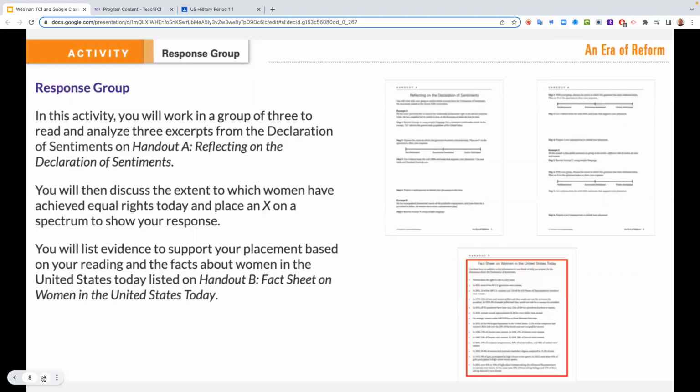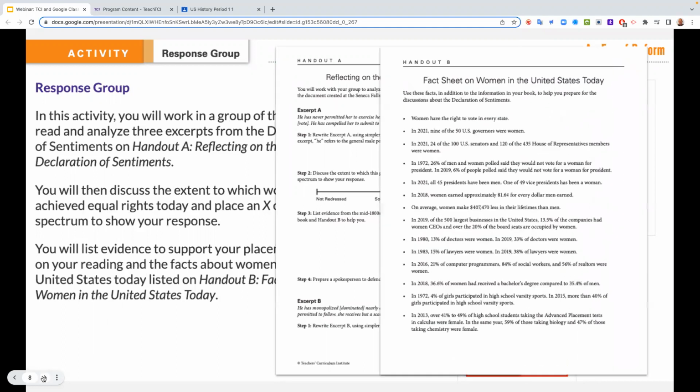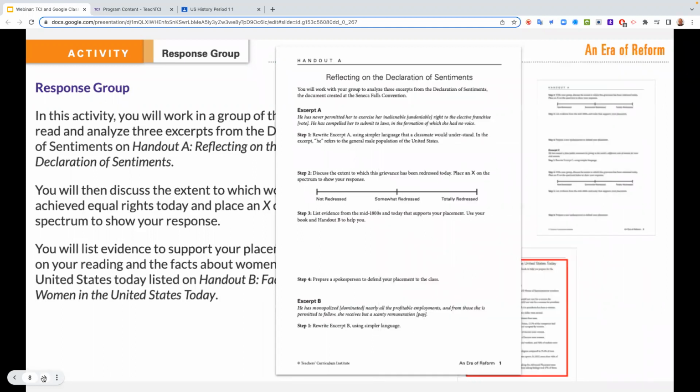This particular lesson has some handouts as well. Students get a fact sheet where they break down the Declaration of Sentiments so that they can reword it in today's language and understand it. So they make sure they know what it is. And then they have to look at information on today and decide how much those grievances from the Declaration of Sentiments from the Seneca Falls Convention have been redressed today. So we'll look at this one here.